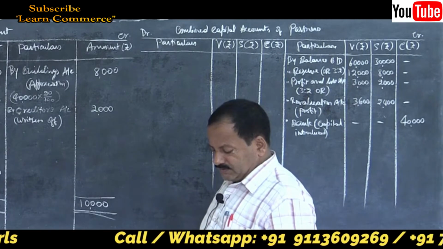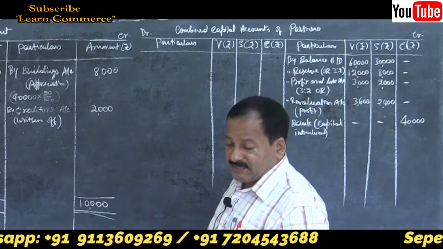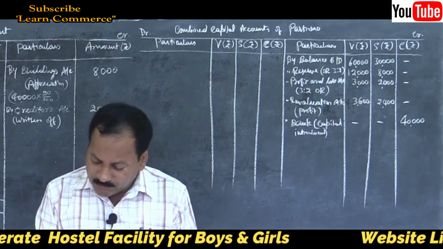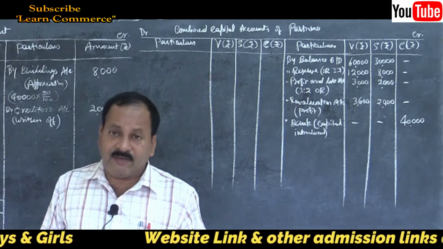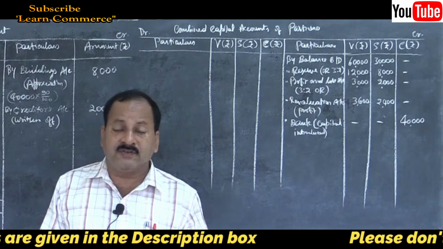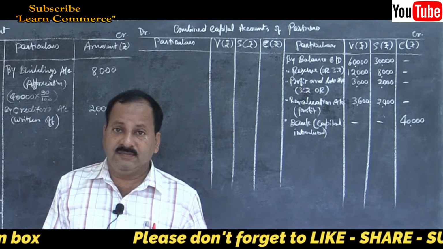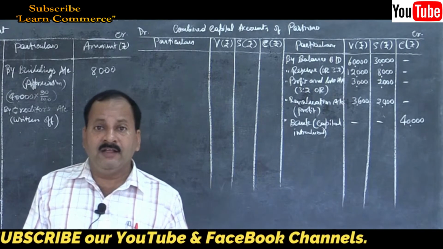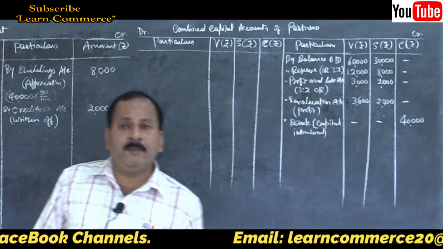Then what? One more item is there, goodwill treatment. They told, and goodwill of the firm is valued at rupees 25,000. That means we have to create goodwill in the books of the firm. How to create goodwill? Goodwill account debit to old partners' capital account.